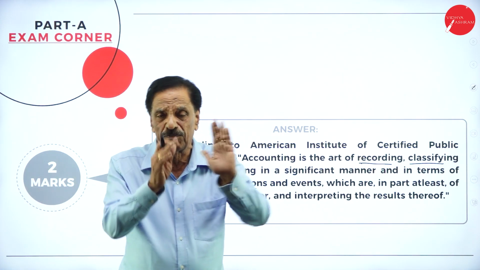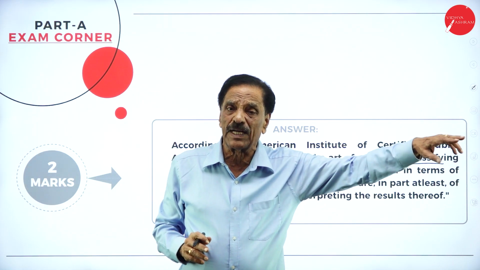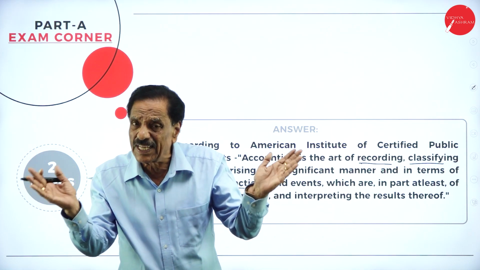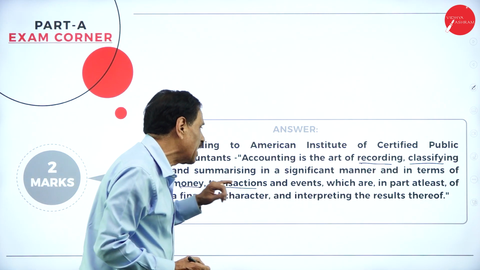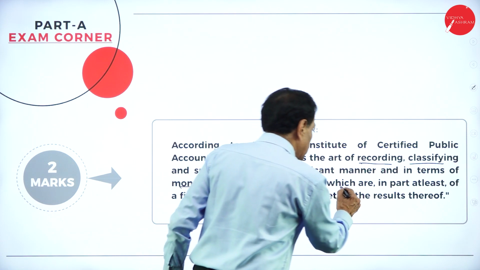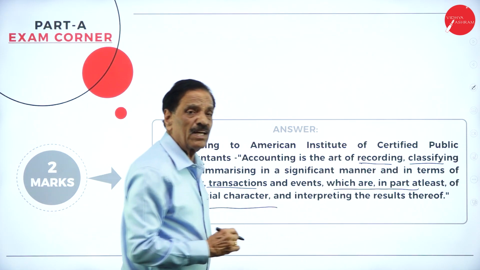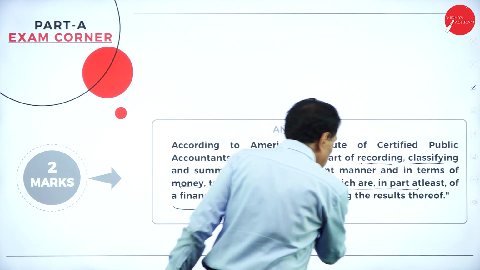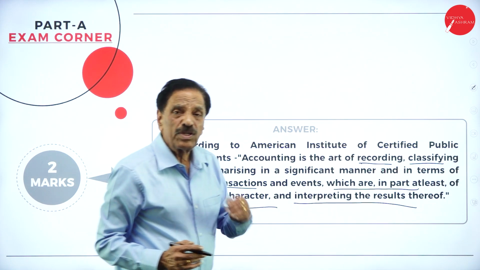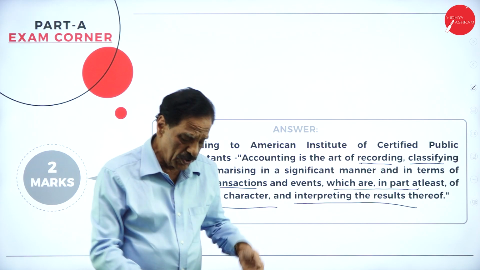What do you mean by transaction? Transfer of property from one person to another person is a transaction. There are 2 types of transaction. One is called cash transaction, another is called the credit transaction. We deal with money transactions and events which are at least of a financial character. Only financial character will be taken into consideration. That is called interpreting the results thereof. So for cash transactions, how much cash has come, how much cash has gone, we are going to deal with.